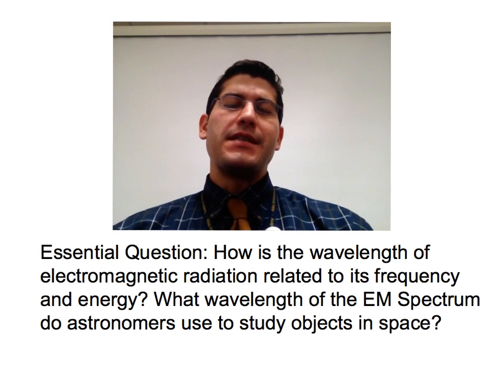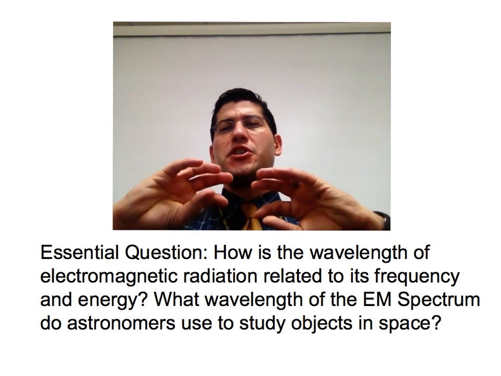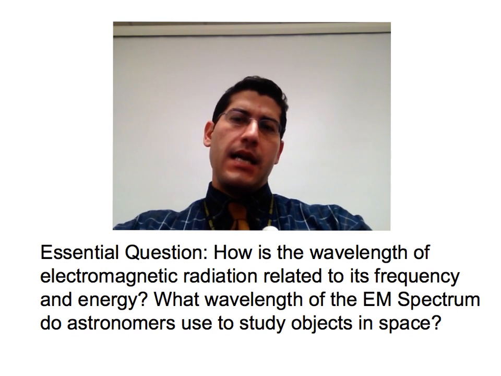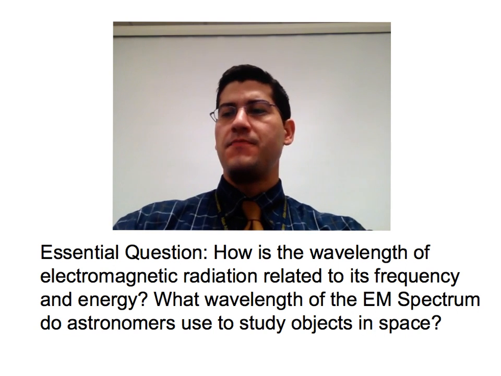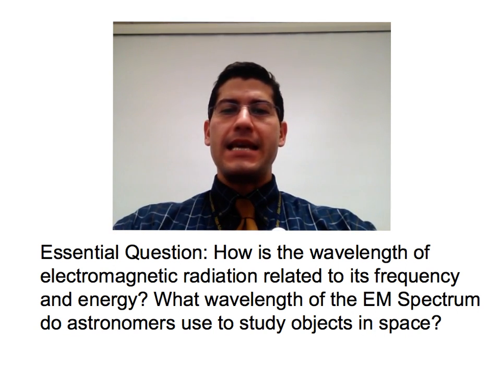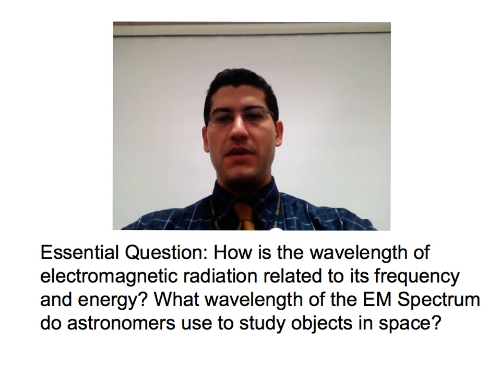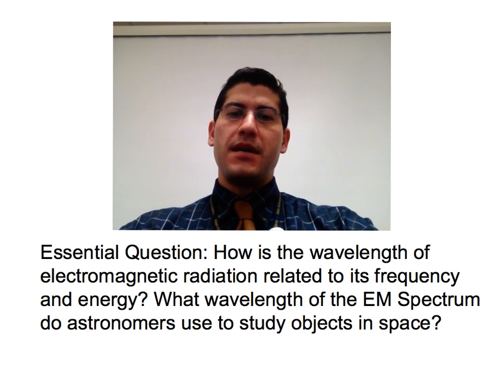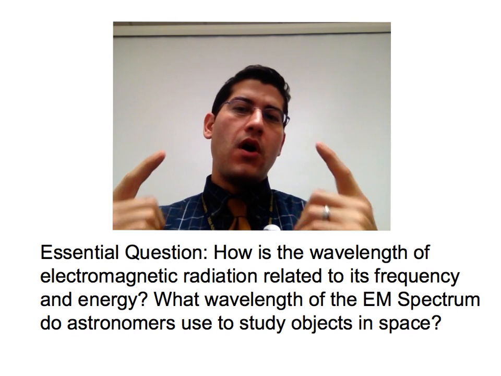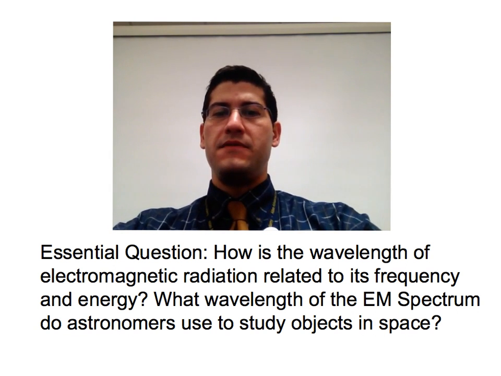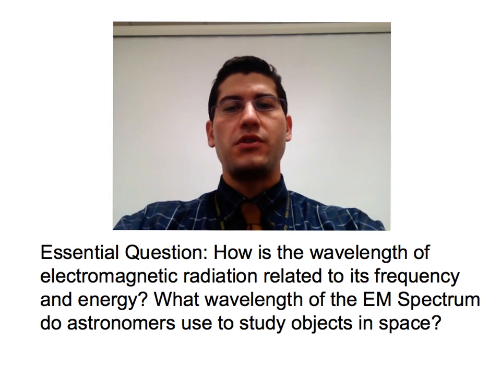The light we see on Earth is a type of electromagnetic radiation. What is radiation? It's energy that spreads out as it travels. Electromagnetic radiation is energy made up of special particles called photons. This energy travels faster than anything else known in the universe, at about 3 million meters per second, or the speed of light. There are many different types of electromagnetic radiation, including the light that we can detect with our eyes. But all types of radiation travel as waves. So to understand the different types of radiation, we have to start by learning the structure of waves.